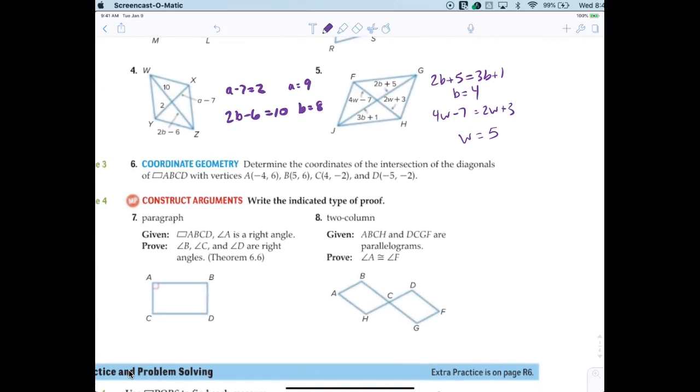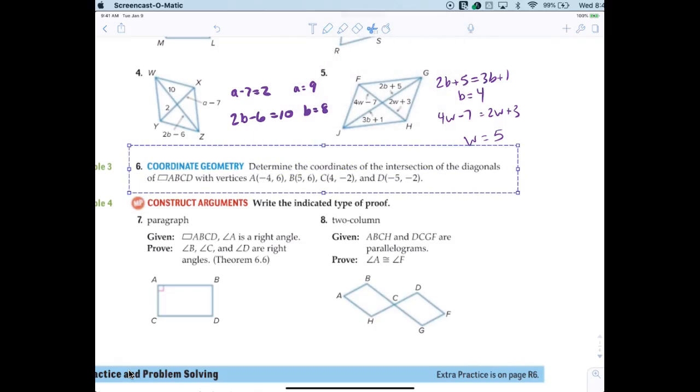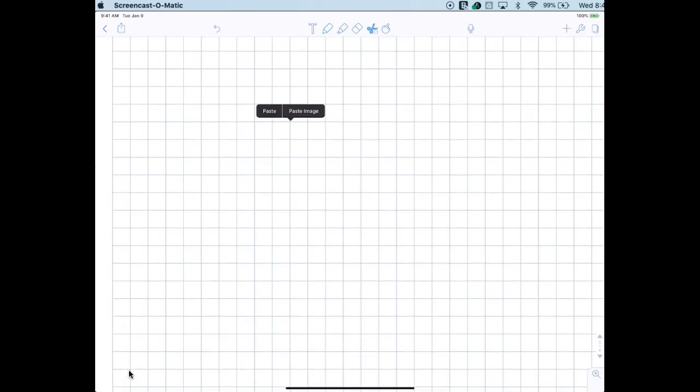All right, here we go. Determine the coordinates of the intersection of the diagonals. All right, so let's go down to the bottom. I'm going to put this up. Sorry, you guys should really have graph paper, but just watch me. I'll pass out some graph paper, hopefully. That's why I kind of like your iPads, but... All right, here we go.